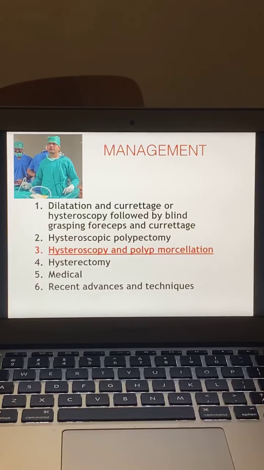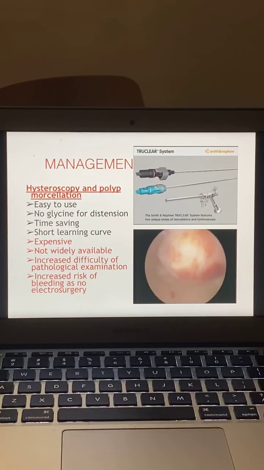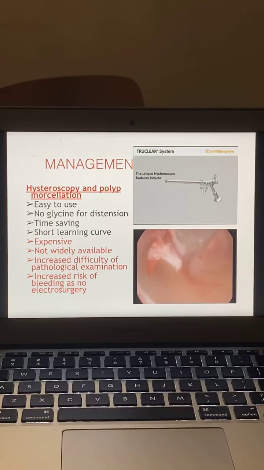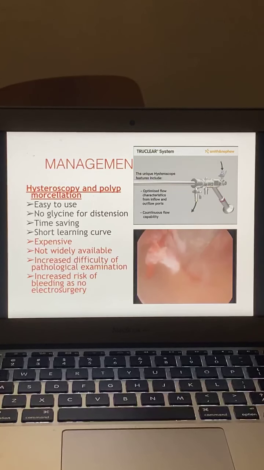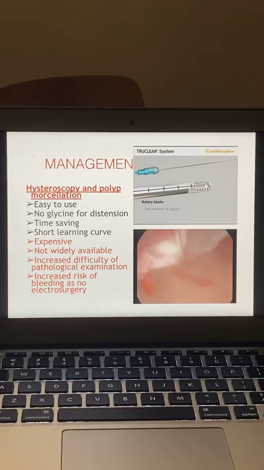Coming to the hysteroscopic polypectomy and use of morcellation, hysteroscopic morcellation. This is the TruClear system which is available in the market. We have a shaver from Karl Storz also. So you can see it is easy to use. There is no glycine. You can use saline for the distension. There is no electric current going into the uterine cavity. Short learning curve. However, the equipment is expensive.